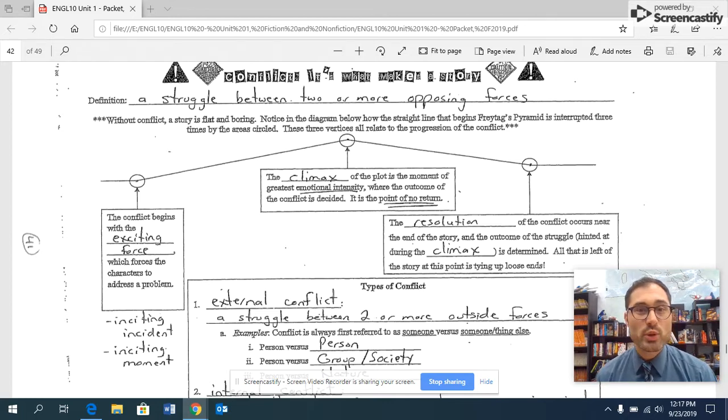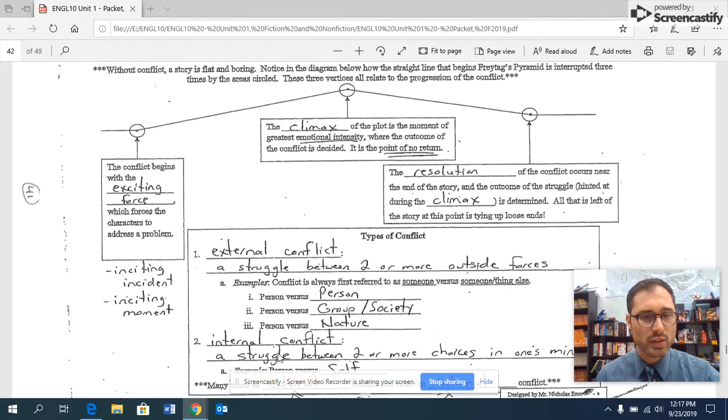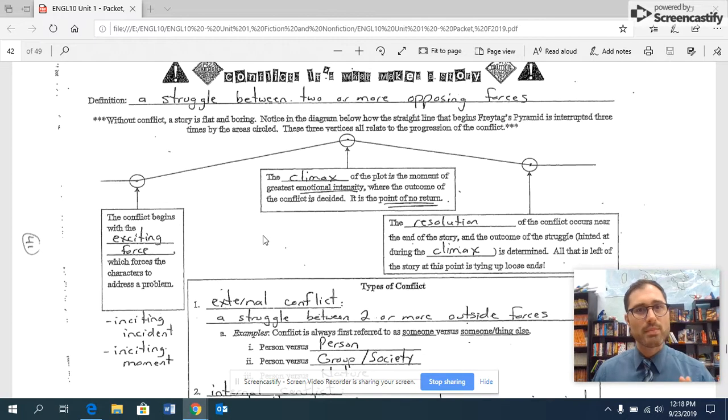Conflict is a struggle between two or more opposing forces. So when we take a look at conflict, we can be talking about external conflict or internal conflict, which we will take a look at in just a moment. But on Freytag's pyramid, conflict addresses three of the major points of Freytag's.